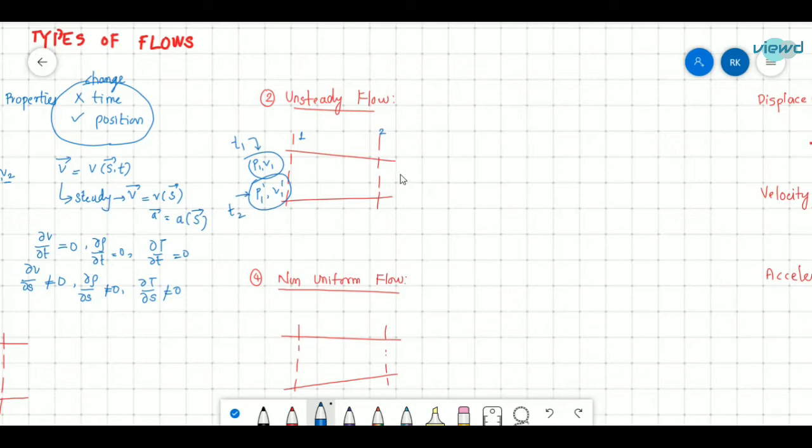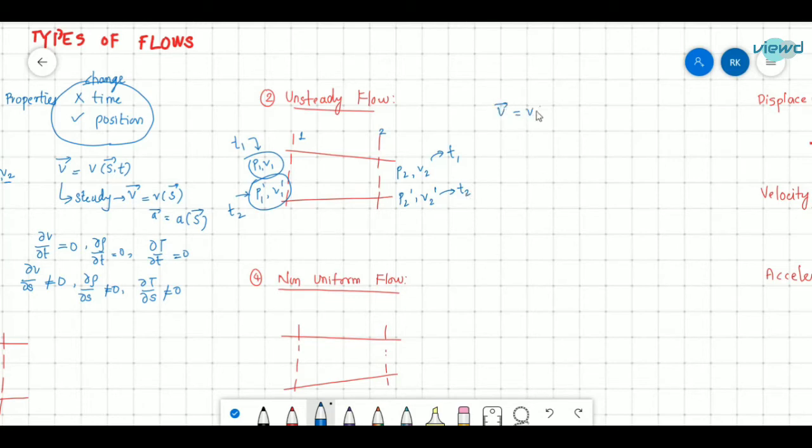Here also P2, V2 are the properties at time T1, and P2 dash, V2 dash are the properties at time T2. So with respect to time the properties are changing, and with respect to space coordinates the properties are also changing. That is unsteady flow.